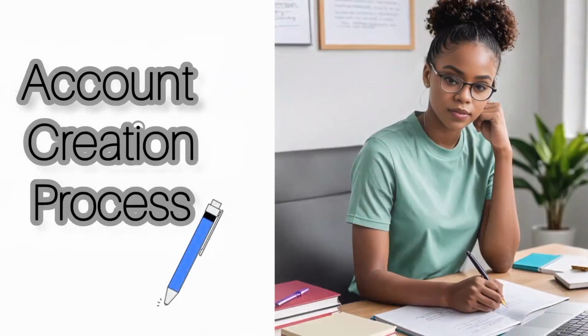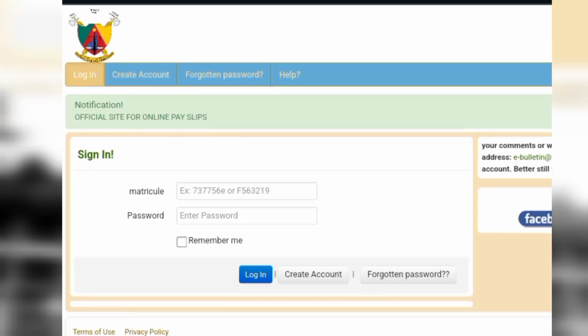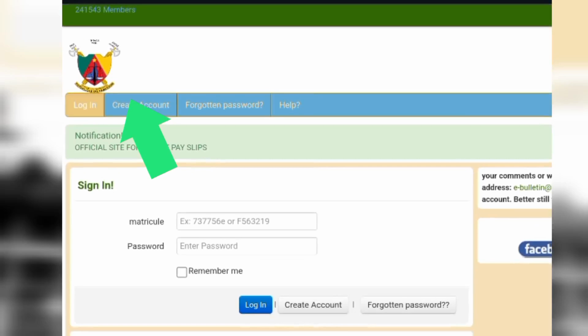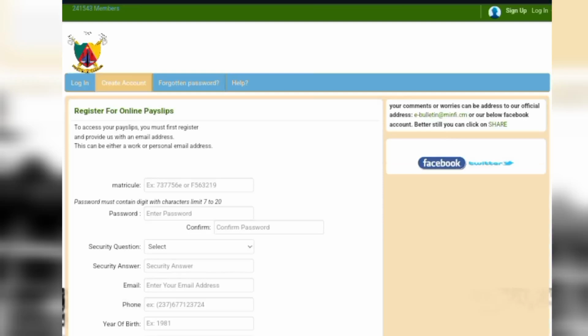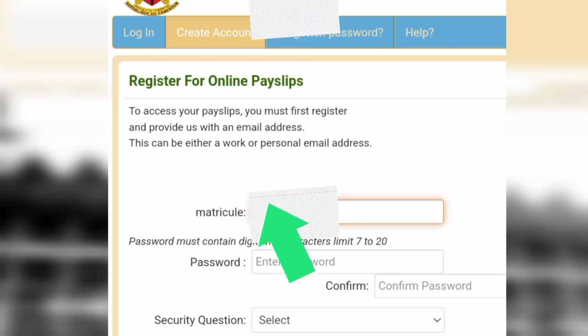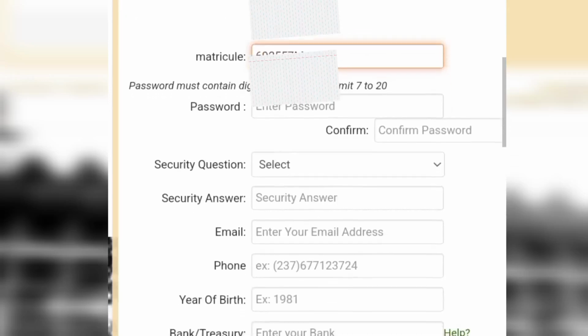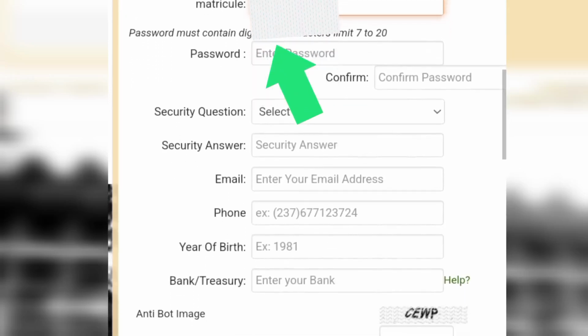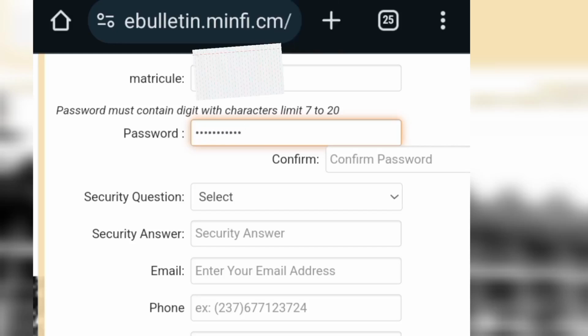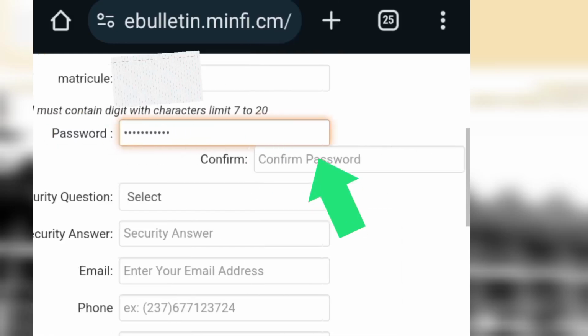Number 2, how to create your account. At this point, you can click at the create account spot. There are two, one up and down, and you wait for the page to load. Here we are. Enter your matricule number. When you are done entering your matricule number, you enter a secured password. When you are done entering, you enter the password the second time.